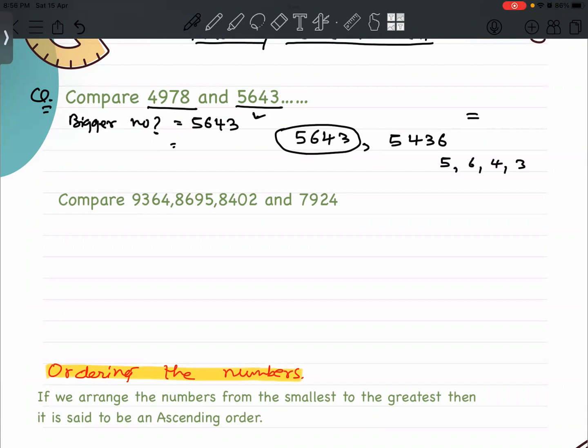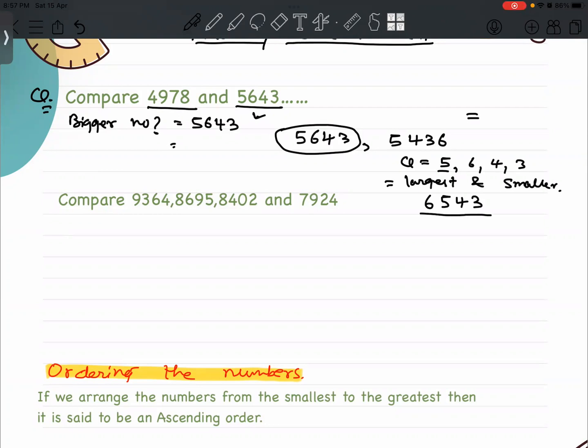If I arrange these digits from larger to smaller, it is 6, 5, 4, 3. If the question was given that you have 5, 6, 4, and 3, and you have to make the largest and smallest possible number out of these four different digits, then by arranging the digits in descending order, you know what.